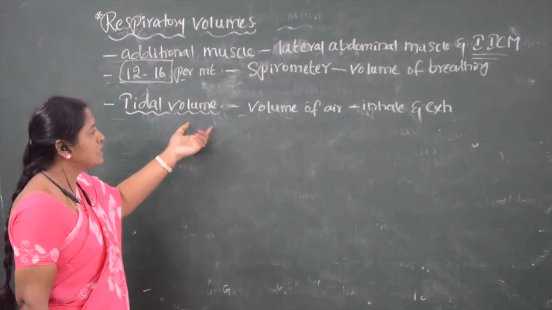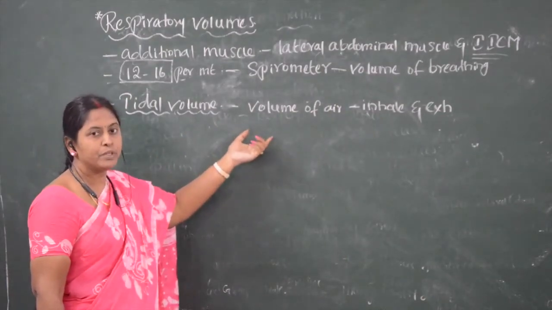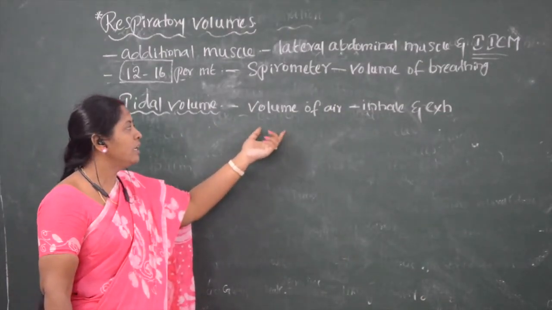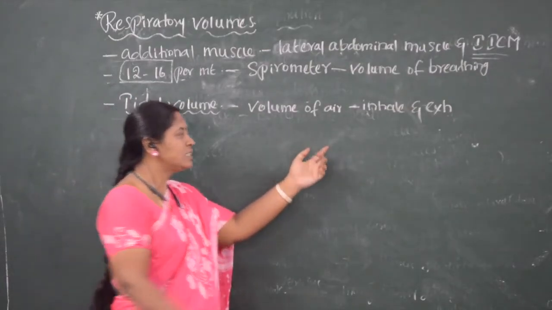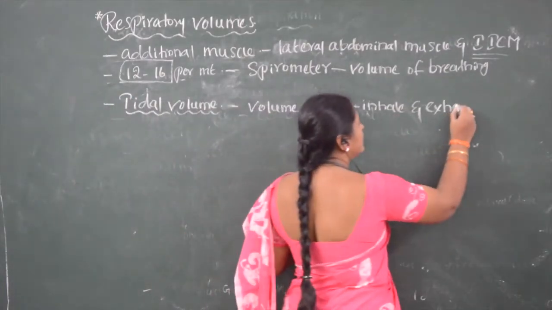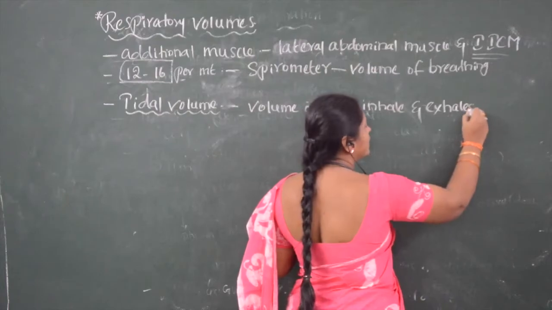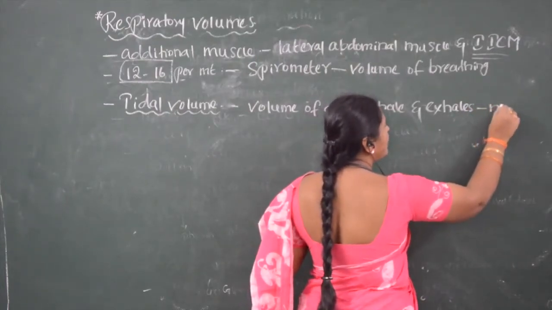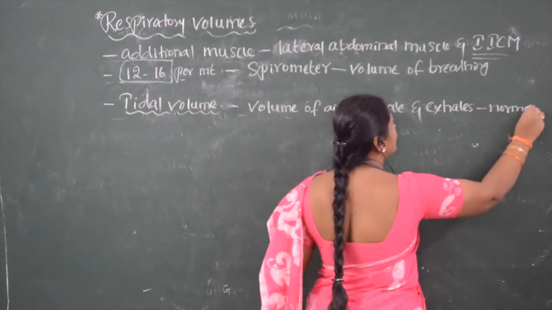Tidal volume is the volume of air a person inhales or exhales during normal inspiration and expiration.